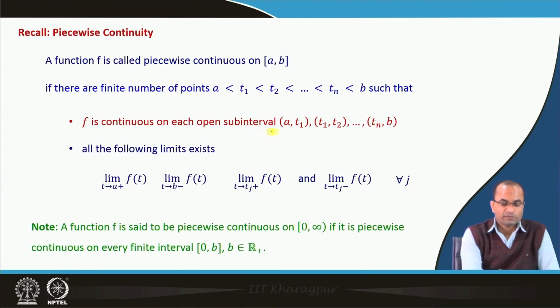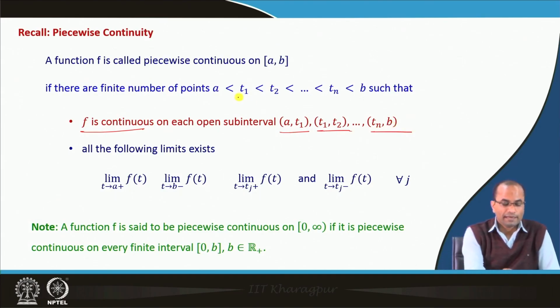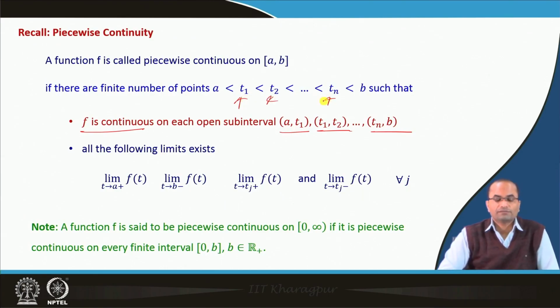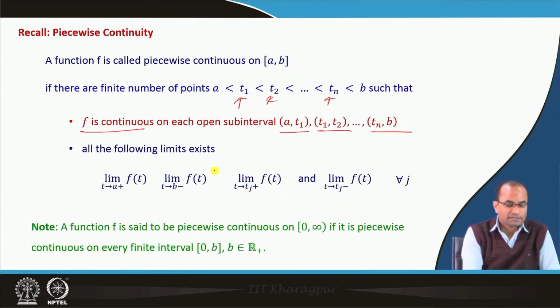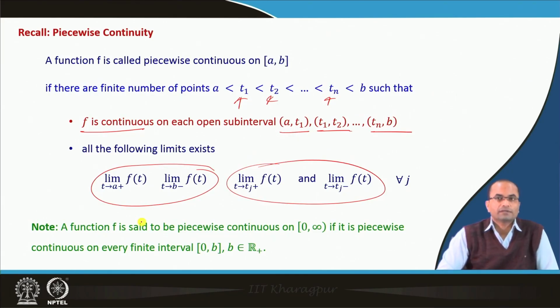For piecewise continuity, there are two conditions. One, that the function must be continuous in each of these open subintervals, and at all the points where the function is either not defined or not continuous, at least these limits should exist. Then we call the function piecewise continuous.